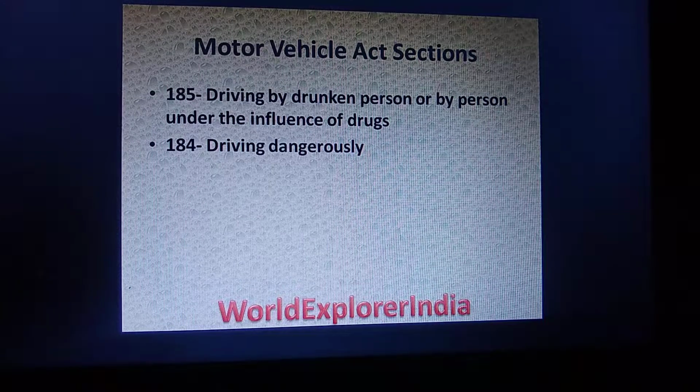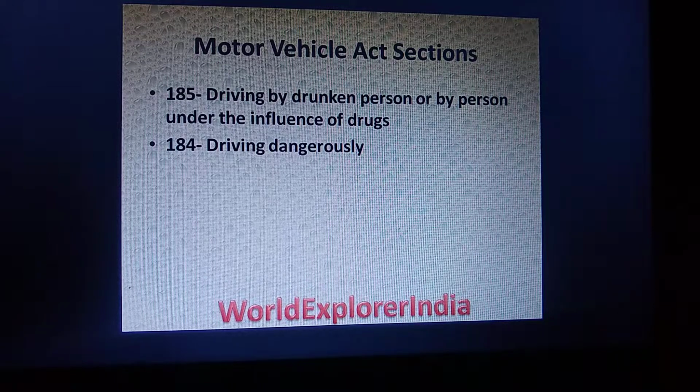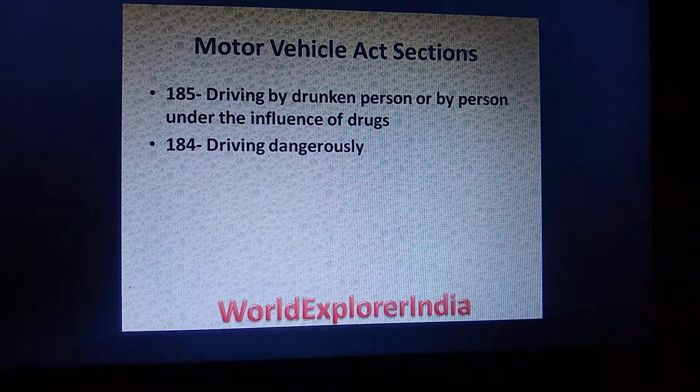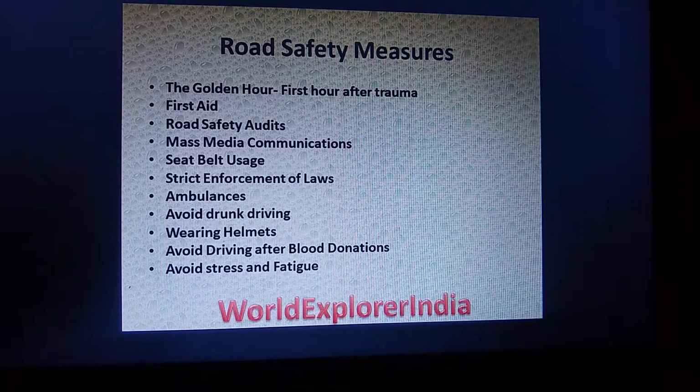This is the Motor Vehicle Act. 185, that is driving by a drunken person or person under the influence of drugs. 184 is driving dangerously. These are the road safety measures which should be given high priority, that is the golden hour, what we have discussed more in this video.